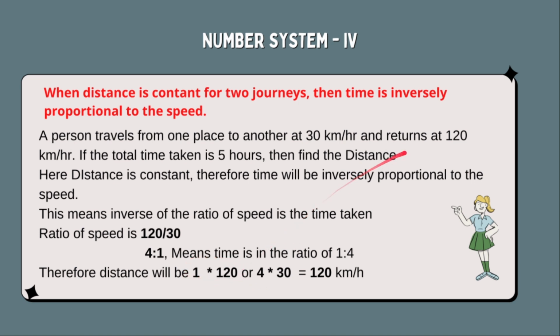Speed is either 120 km or 30 km. So if it is running at 30 km per hour, then time is 4, so we will multiply 30 into 4. That will give you 120. Similarly, if we take speed as 120, in that condition our time is 1 hour. So 120 into 1 will give you 120. Sorry, the question is about the distance, so the unit will be 120 kilometer, not per hour.